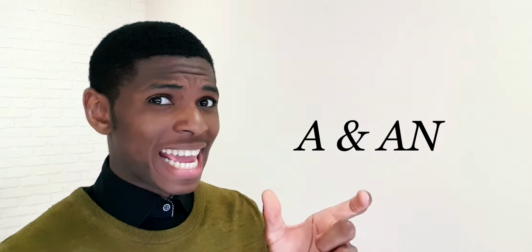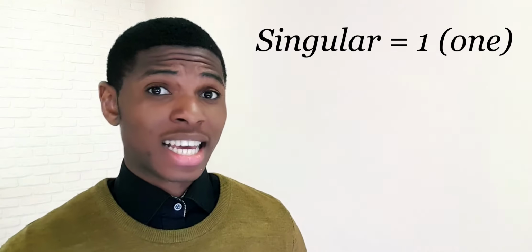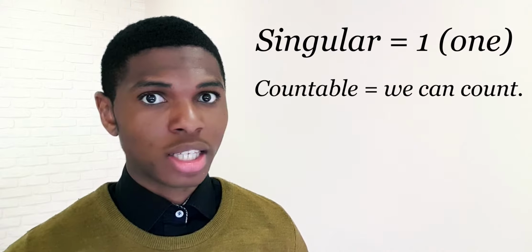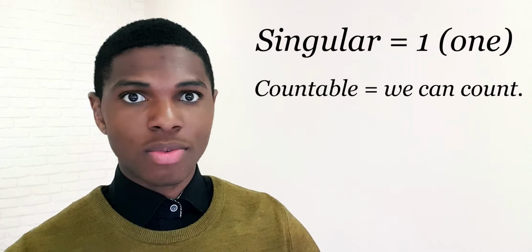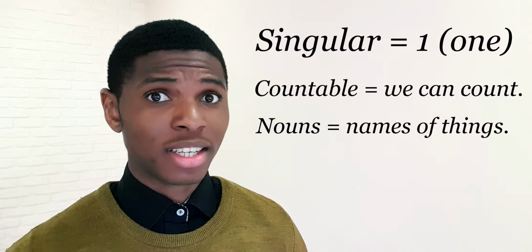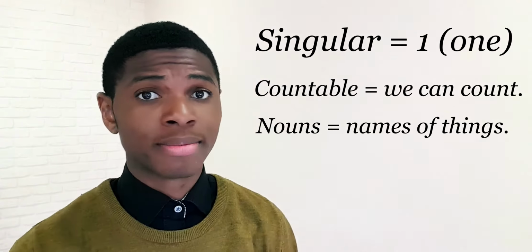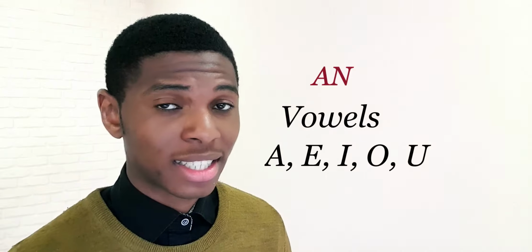We use a and an with singular countable nouns. Singular, I mean one. Countable, I mean things we can count, like 1, 2, 3, and so on. Nouns, I mean the names of things, animals, places, people. That's it. And we use an when the noun starts with a vowel letter.